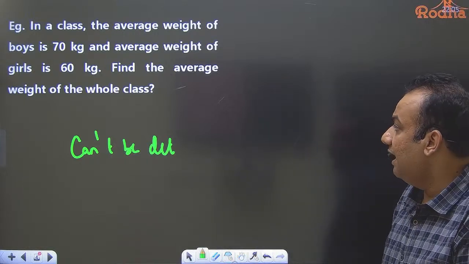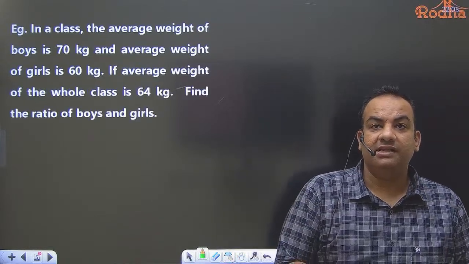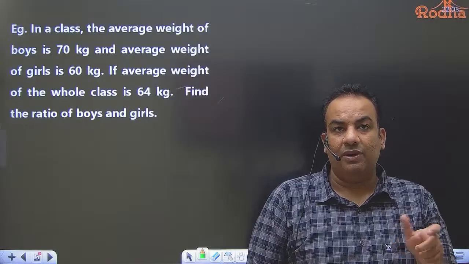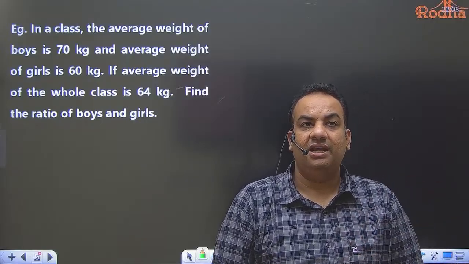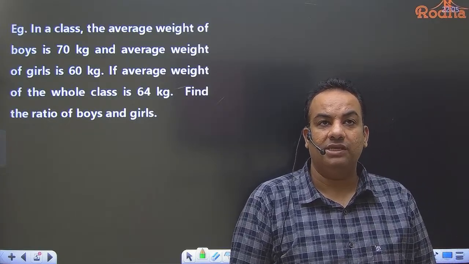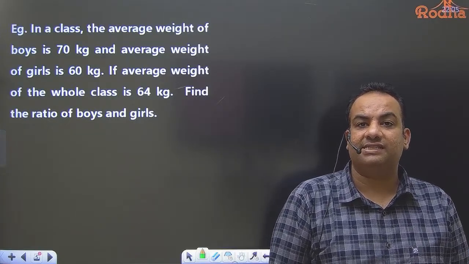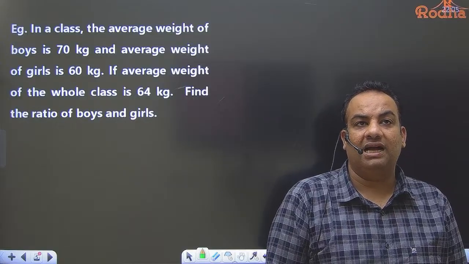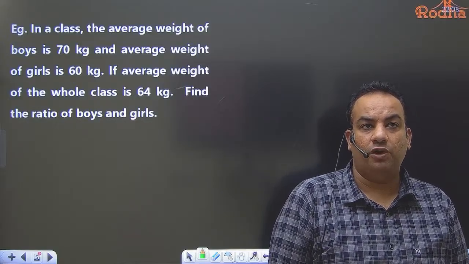Okay. Now, see this question. I've just added one extra piece of information. Now try to solve this. It is given that the average weight of boys is 70, the average weight of girls is 60, and the average weight of the whole class is 64. What is the ratio of boys and girls?